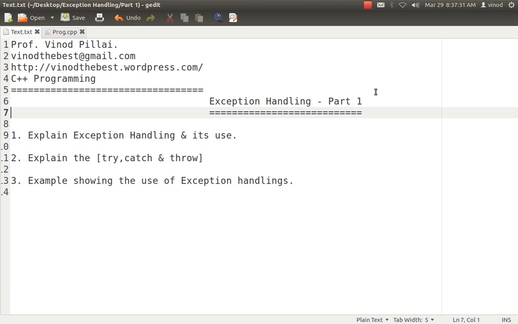So let's come to the second point, that is the major keywords of exception handling: try, catch and throw. There are three major sections in exception handling. I'll be explaining with an example only, so the second and third portions will be covered simultaneously. I'll just give you an overview. Try is a block in which we'll write all the code we feel may generate an error.